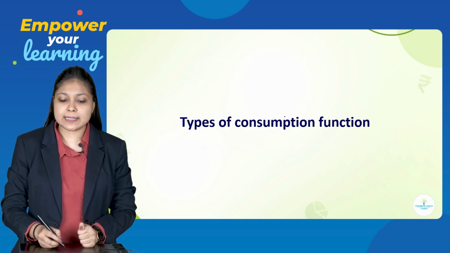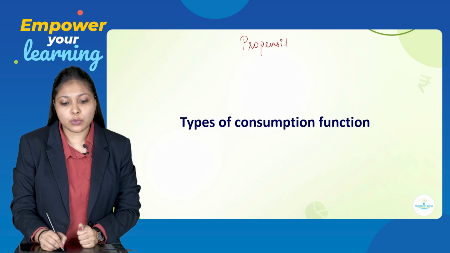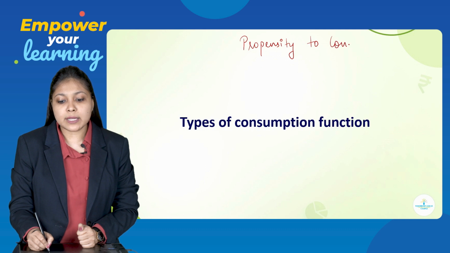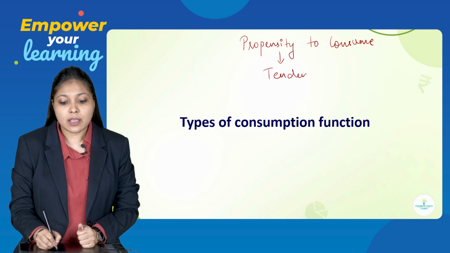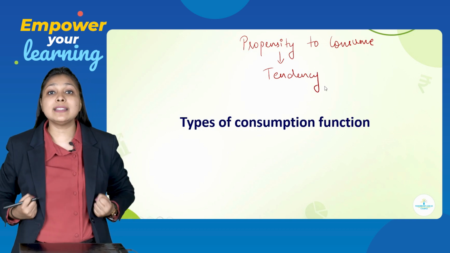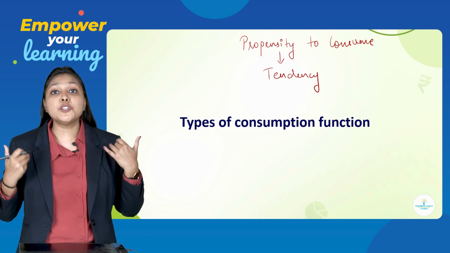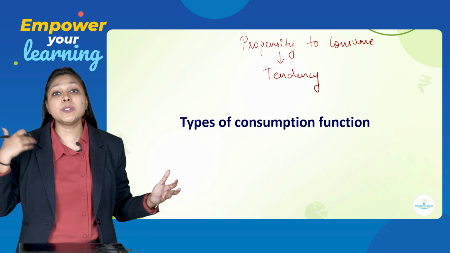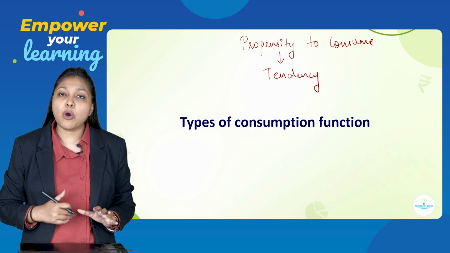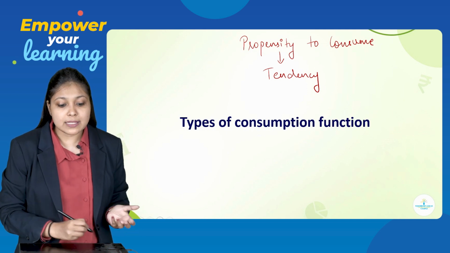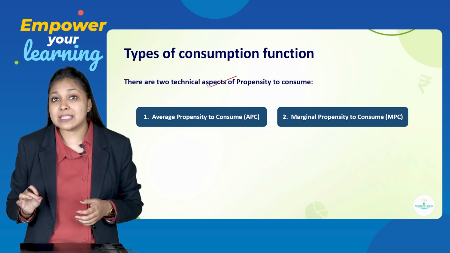Next is types of consumption function, which we also call propensity to consume. Propensity to consume means nothing but tendency to consume. That means when a consumer is consuming, what is his tendency? What is his propensity? How is he consuming? How much proportion of income is he going to spend on consumption purpose? This is what is called propensity to consume, which is nothing but types of consumption function.